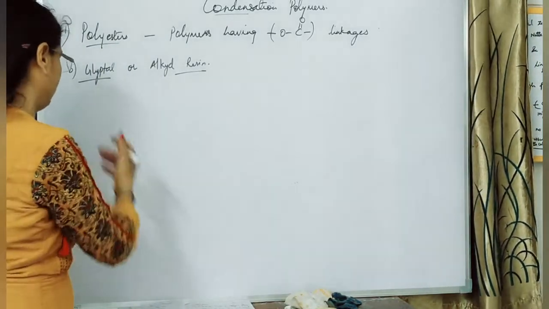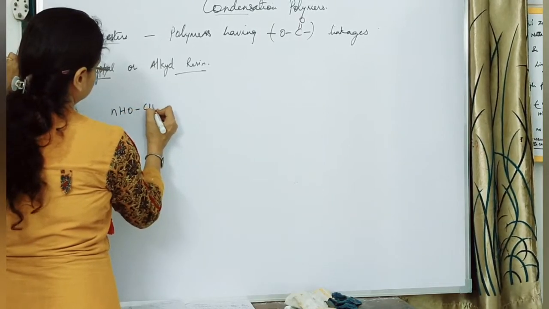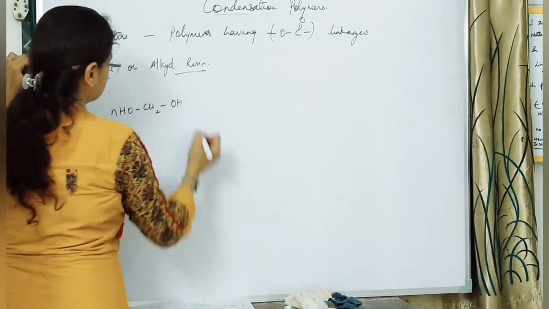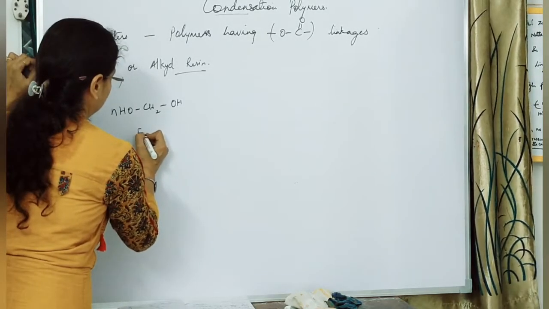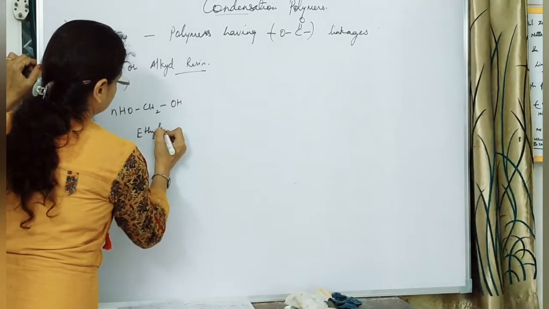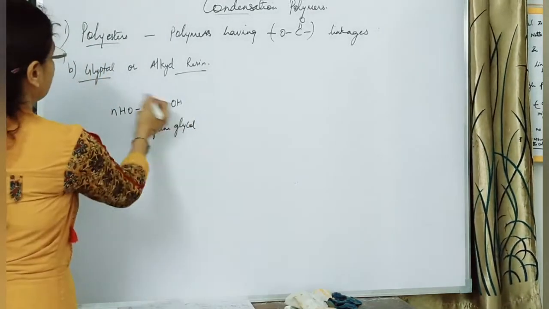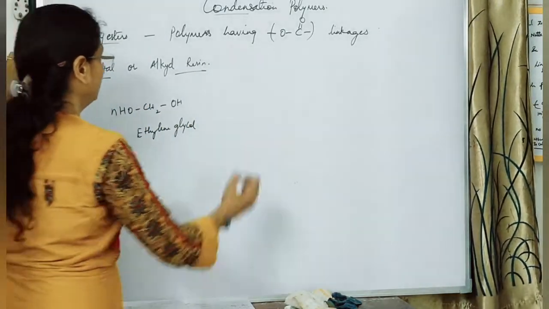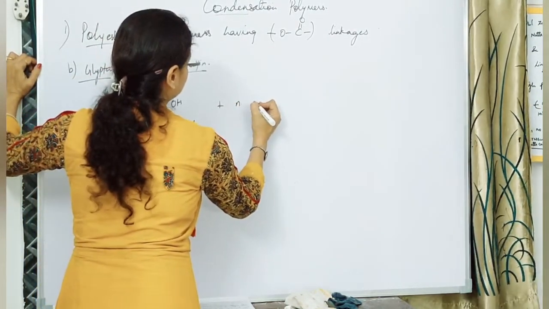The ethylene glycol we already know, that is HO-(CH2)n-OH. This is our ethylene glycol. It is also called ethane-1,2-diol. Glycols means what? These have two OH groups over here, plus n molecules of it.